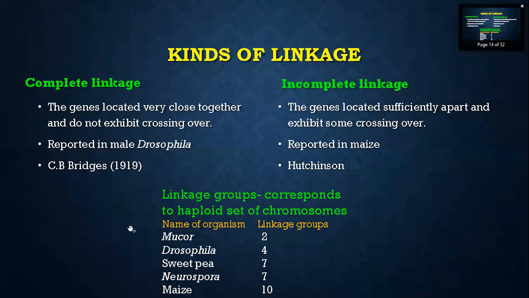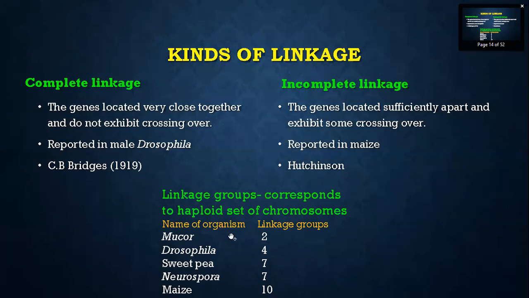Complete linkage was reported in Drosophila melanogaster, but incomplete linkage is reported in maize. Complete linkage was given by C.B. Bridges in 1990 and incomplete linkage by Hutchinson.